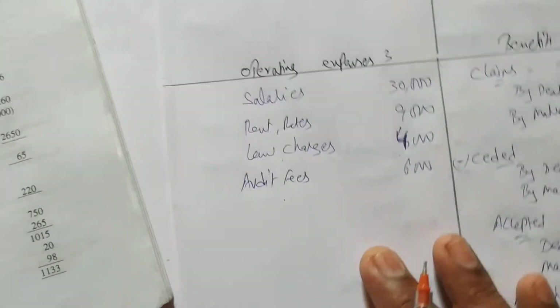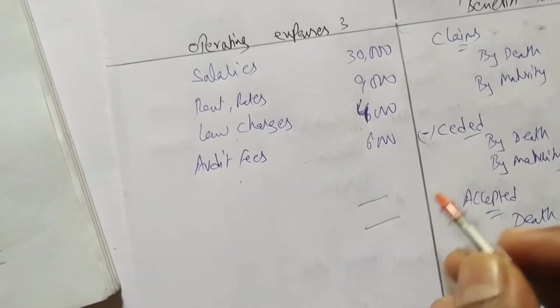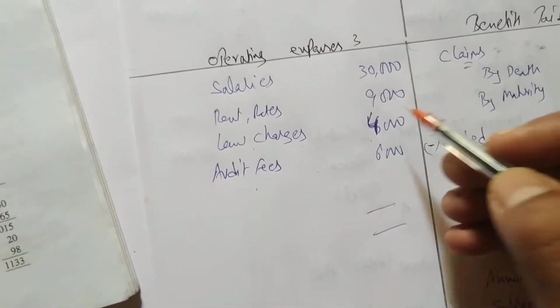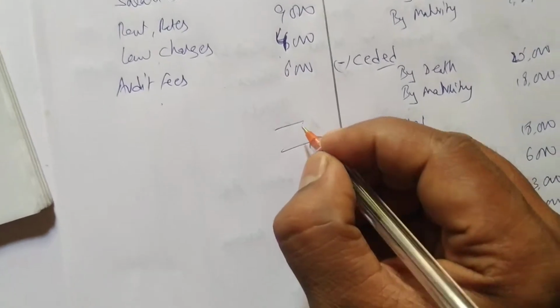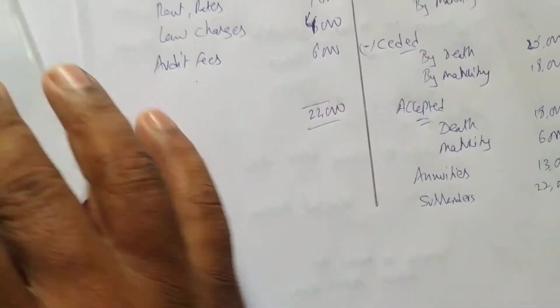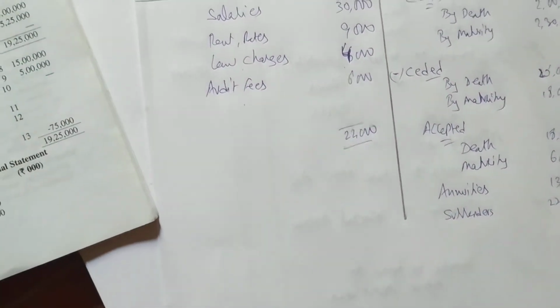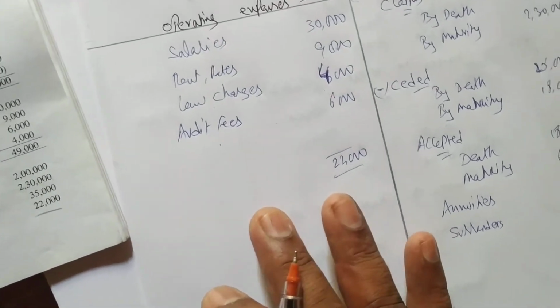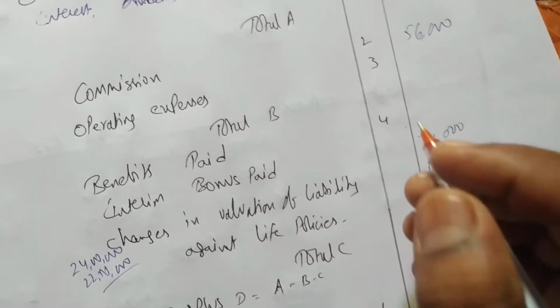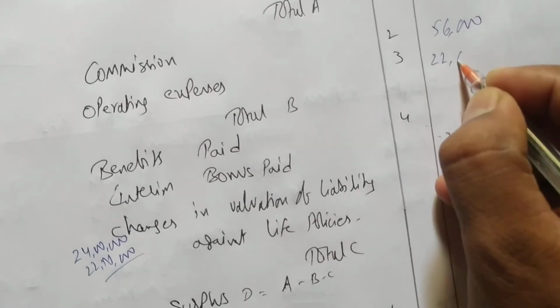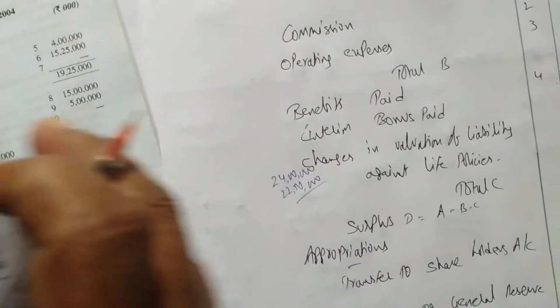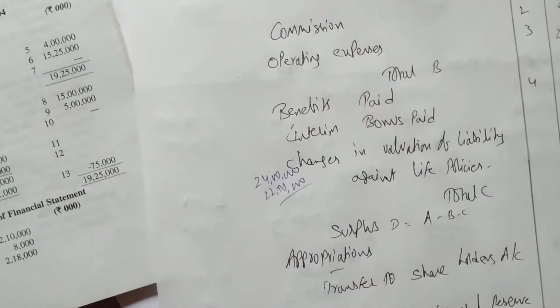Next we have to close operating expenses. We'll close operating expenses also. 3 plus 9 12, 12 plus 4 16, 16 plus 6 22,000. So we are getting 22,000 as our operating expenses. So we'll come to the format and we'll write in front of operating expenses as 22,000. Okay, next we are having what? Bonus paid is not there. We'll not write bonus paid.